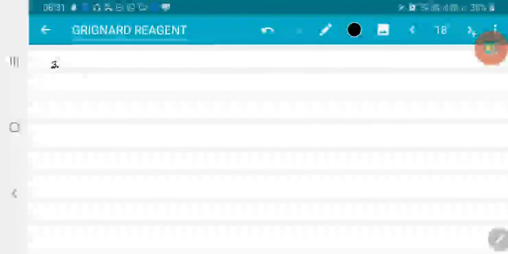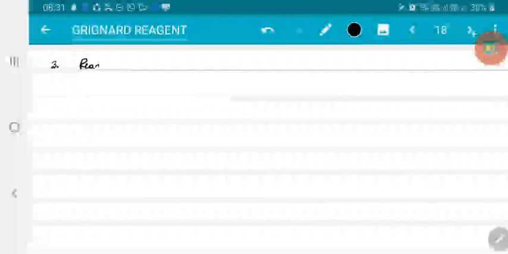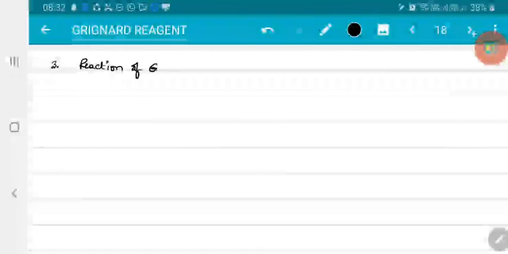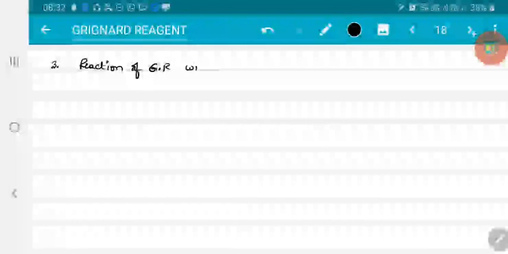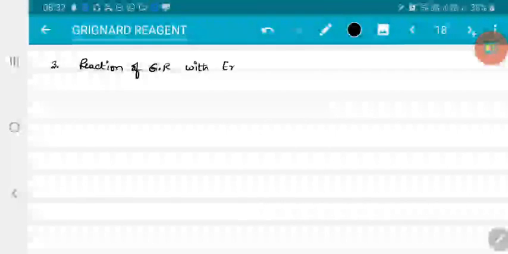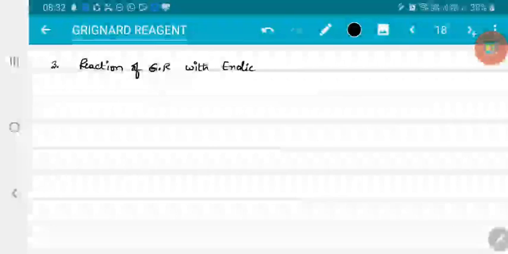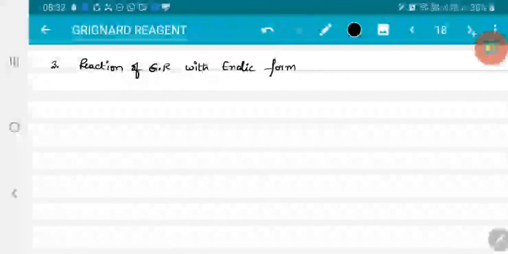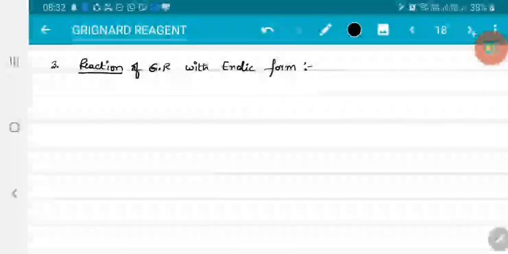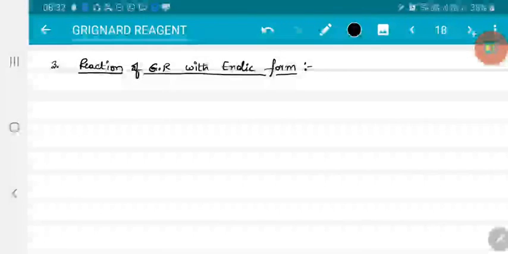For example, let me see this. A reaction of Grignard reagent with enolic form. Let me consider this.